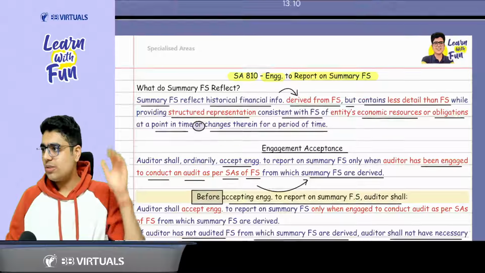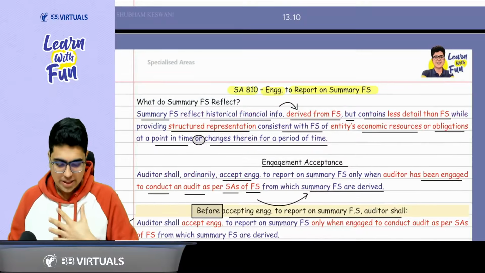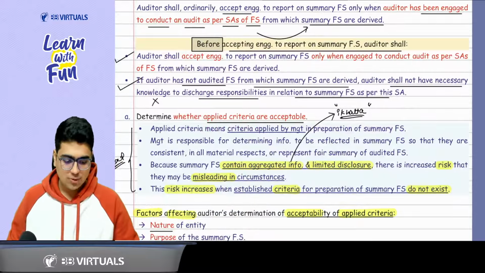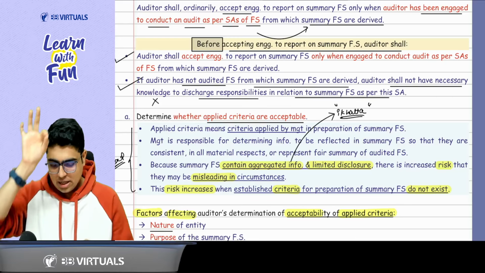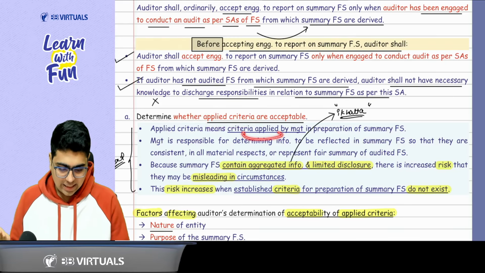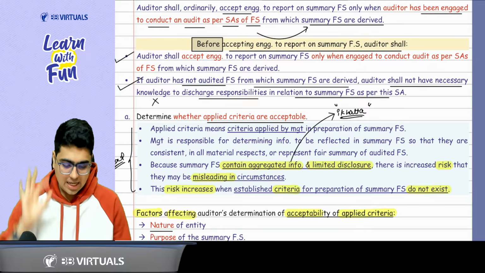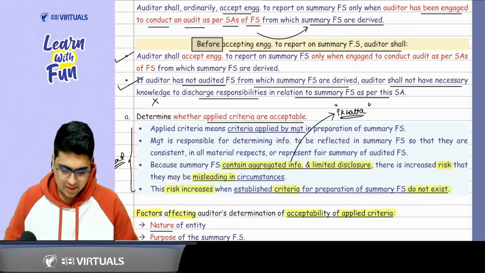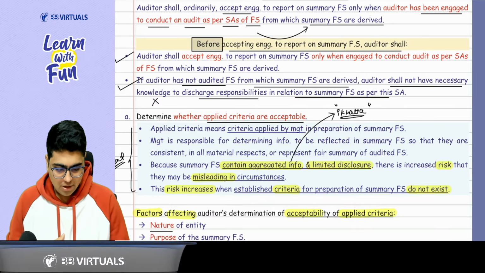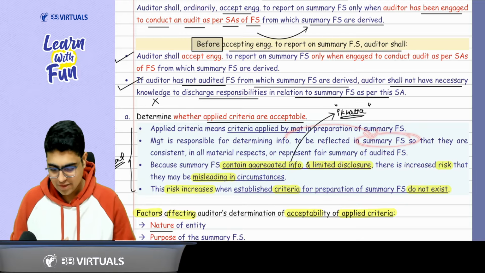So first of all, what do summary financial statements reflect? This definition we have already covered. Engagement acceptance, I already told you. In this, you just need to focus on this part, sir. It says applied criteria should be acceptable. Applied criteria means the criteria applied by the management in preparation of summary financial statement. Management is the one who is responsible for determining what information will be reflected in summary financial statement.